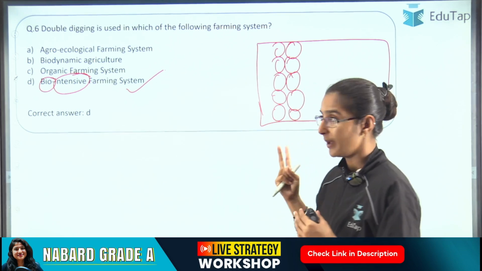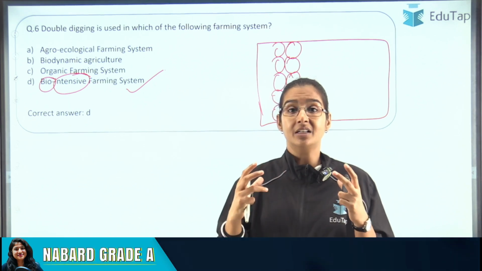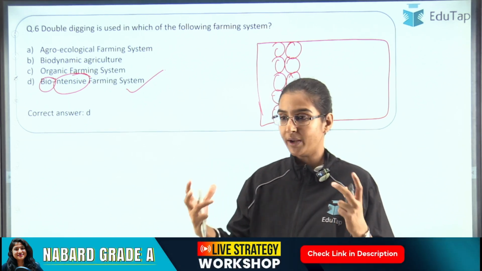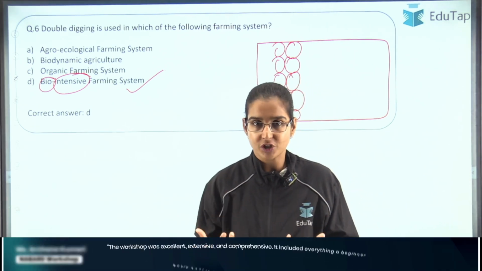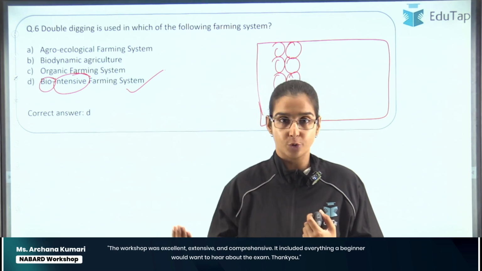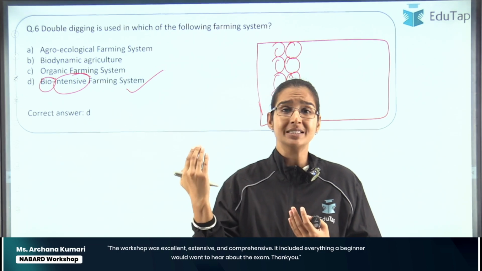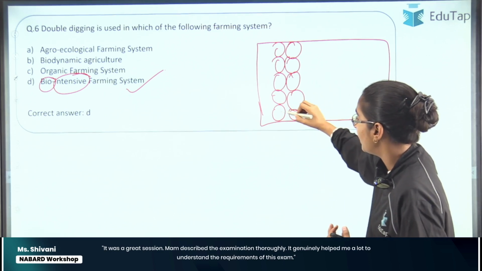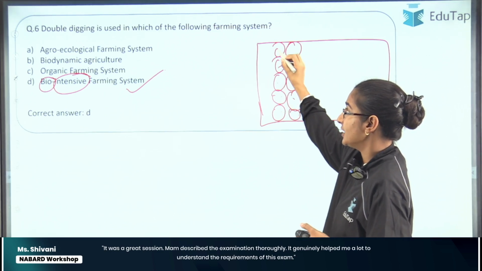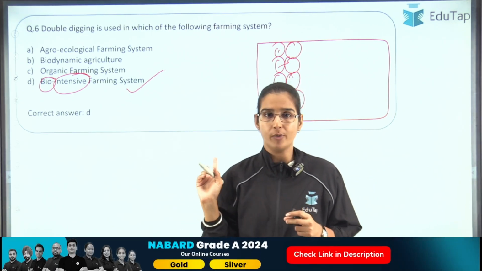Now it will have two benefits. The first benefit is that it will prevent the growth of weeds, because when we are planting them so close, there is not enough nutrition left for the weeds to grow. And also it will prevent soil erosion and wind erosion. Why? Because again, the plants are cropped very close to each other.